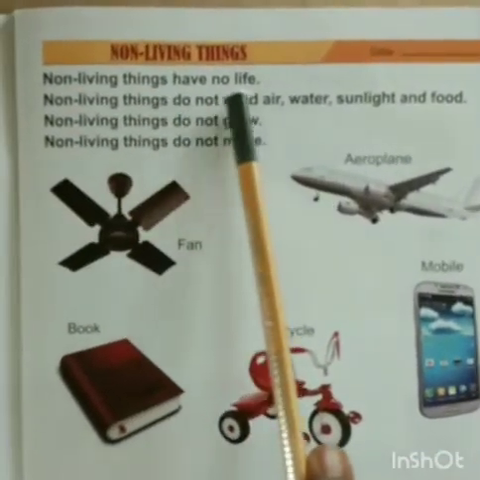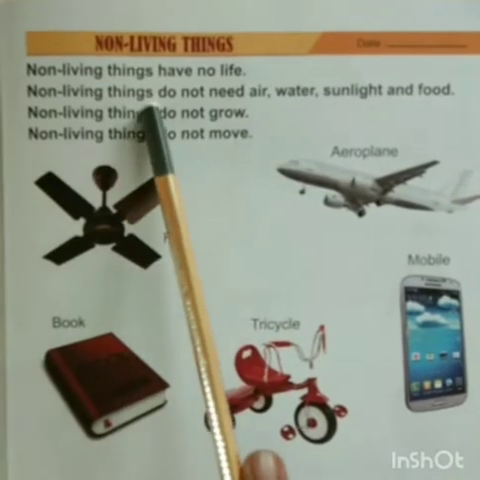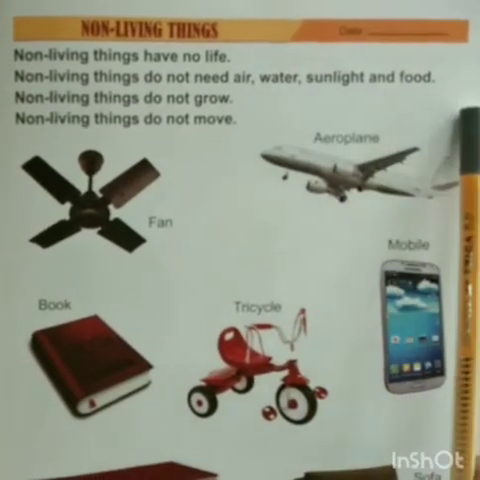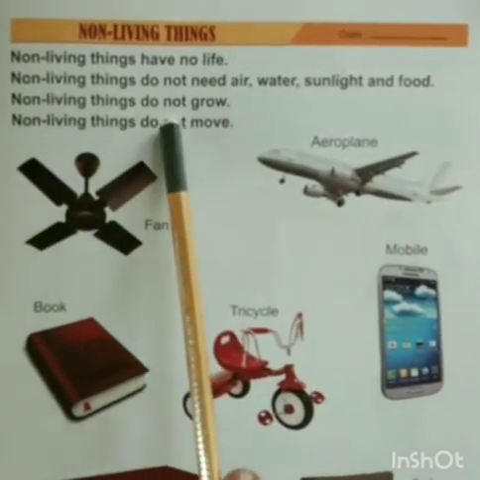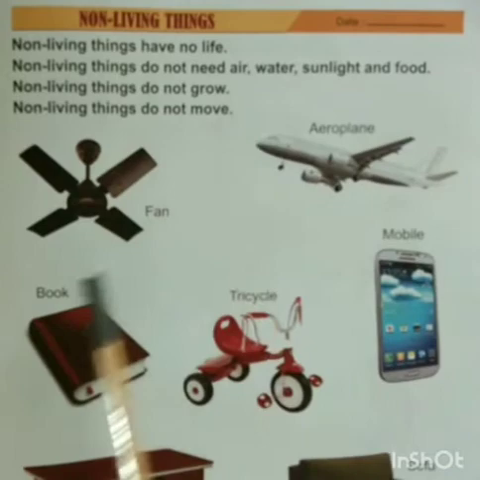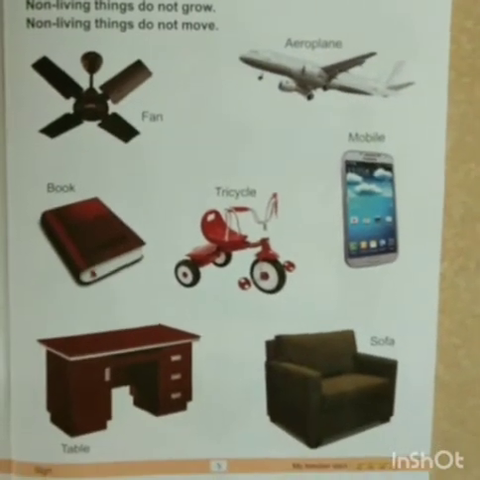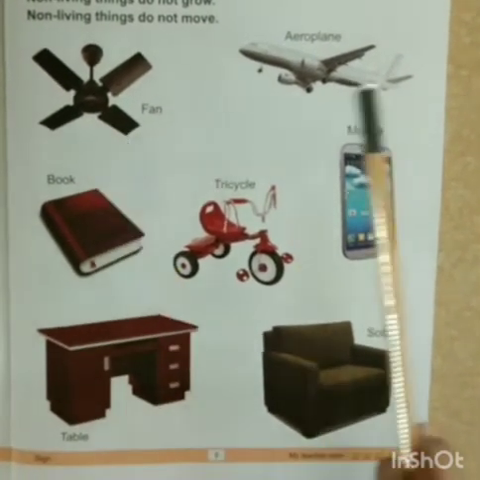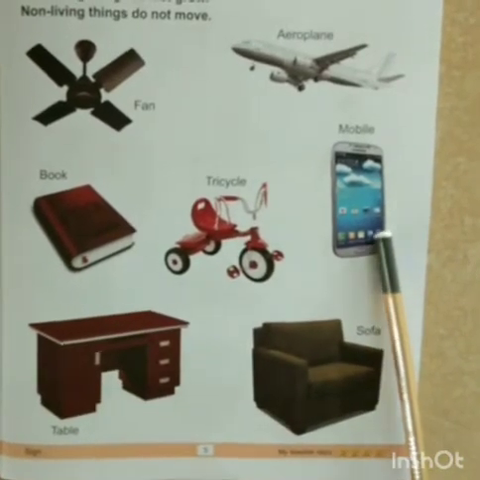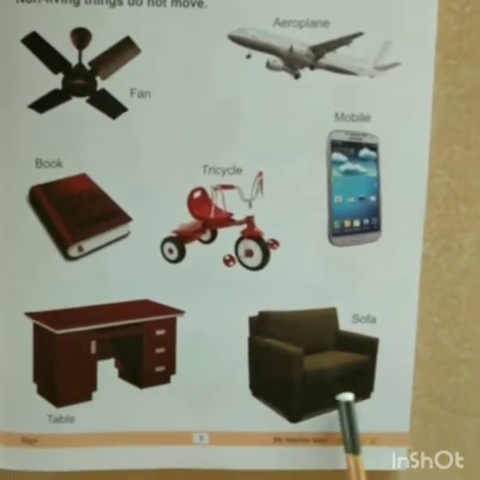Now next page, non-living things. Non-living things have no life. Non-living things do not need air, water, sunlight and food. Non-living things do not grow. Non-living things do not move. Which are the pictures of non-living things? Fan, aeroplane, book, tricycle, mobile, table, sofa.